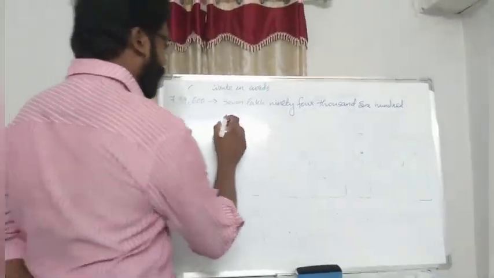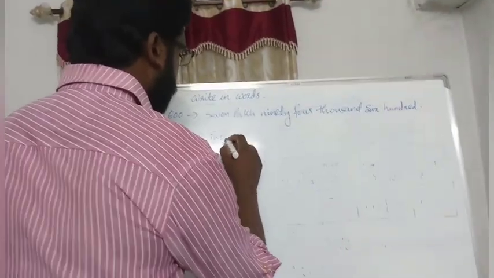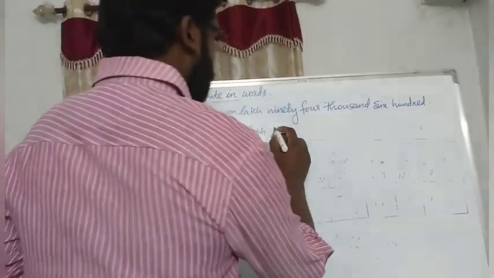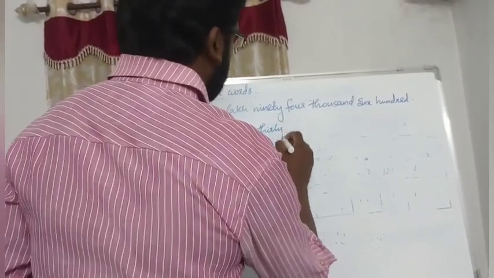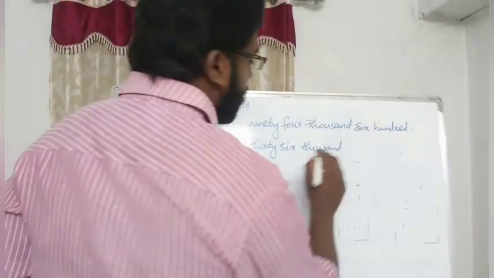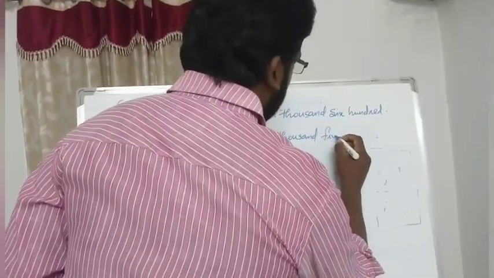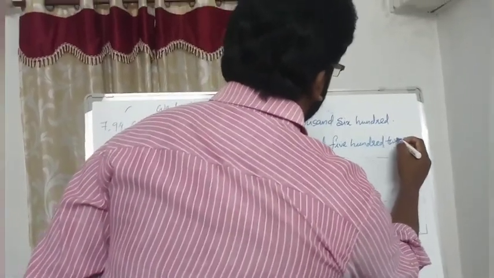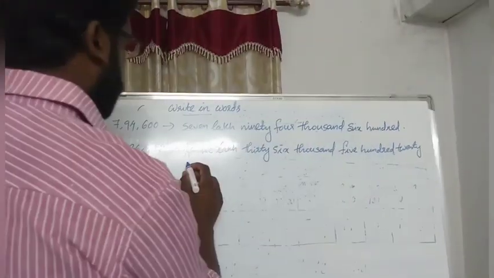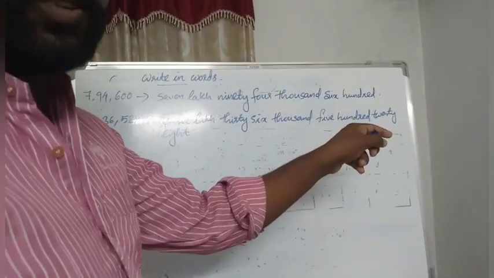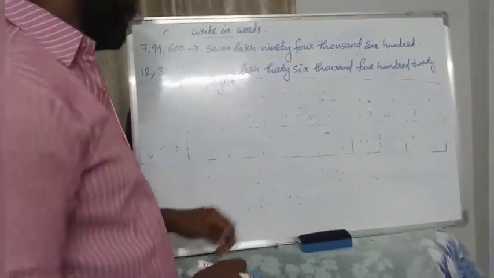This is 12 lakh. 12 lakh. 36,000. 528. You can write 528 or simply 528.